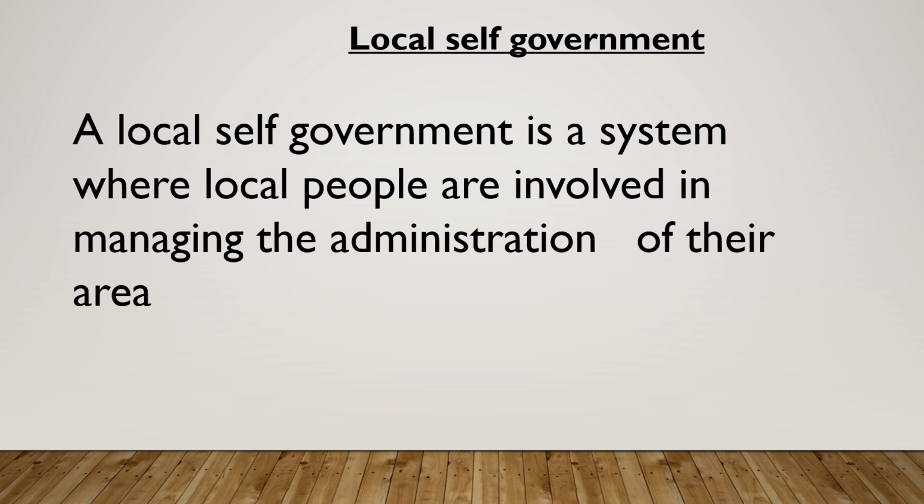So local self-government is a system where local people are involved. That means the people who are living in that particular area are involved in managing the administration, the governance of that particular area. This is known as the local self-government system. For example, people participate in the development work related to agriculture, irrigation, electricity, education, health, maintenance of roads and sanitation, etc.